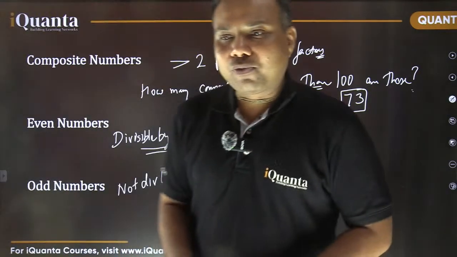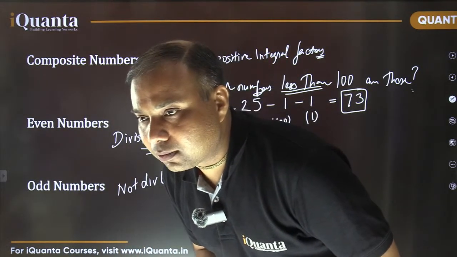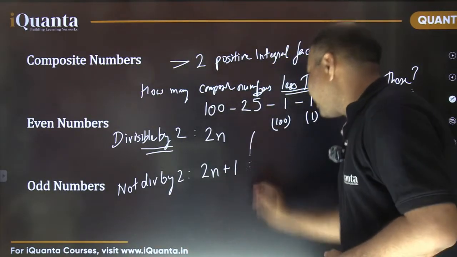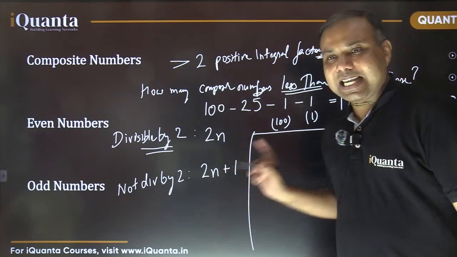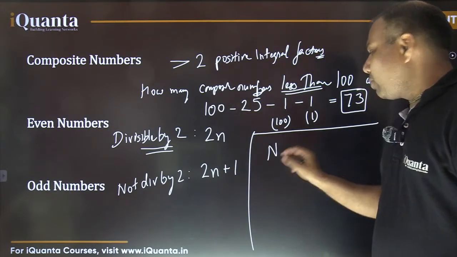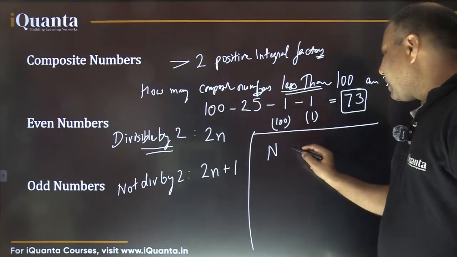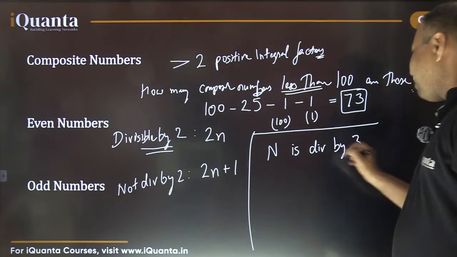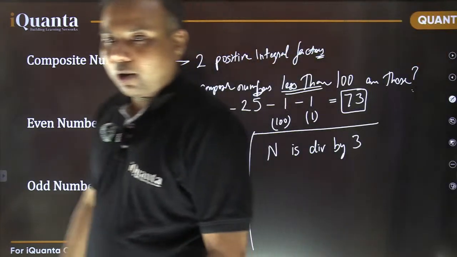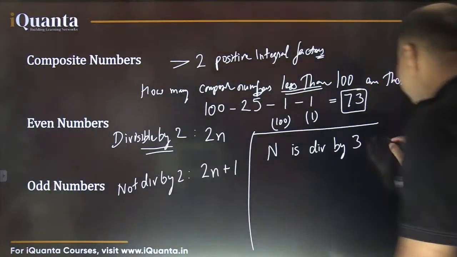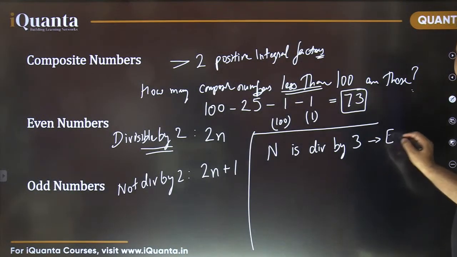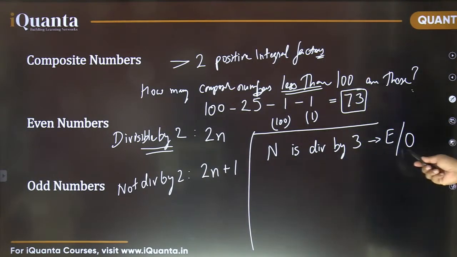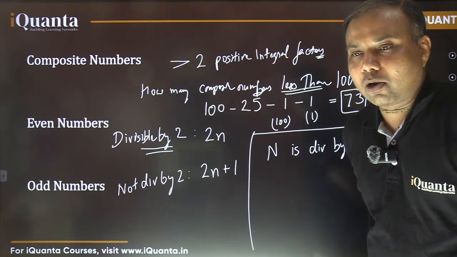Fine. So before I move further, I have a quick question for all of you. Let's say I'm writing it here. You have to tell me whether a number n is even or odd. It is given that n is divisible by 3. Please tell me whether n is even or odd.